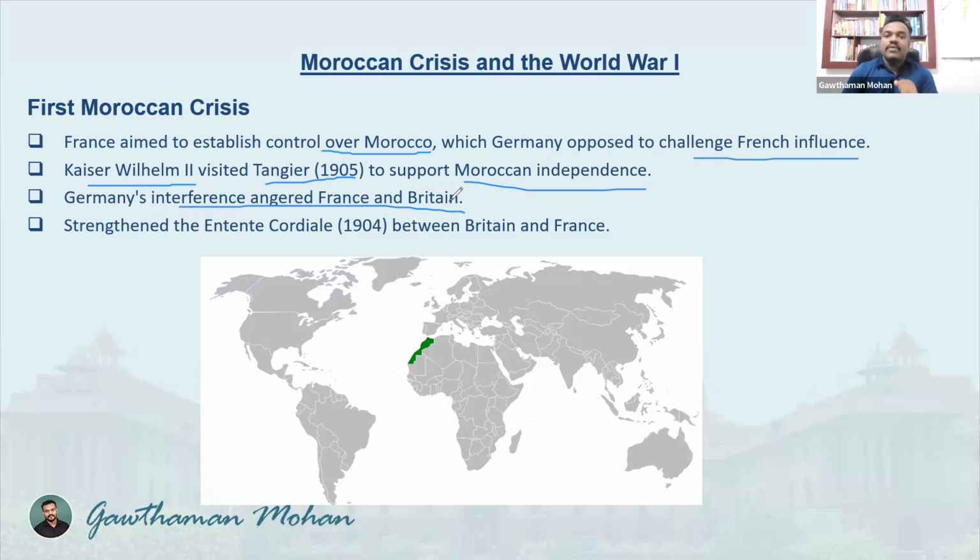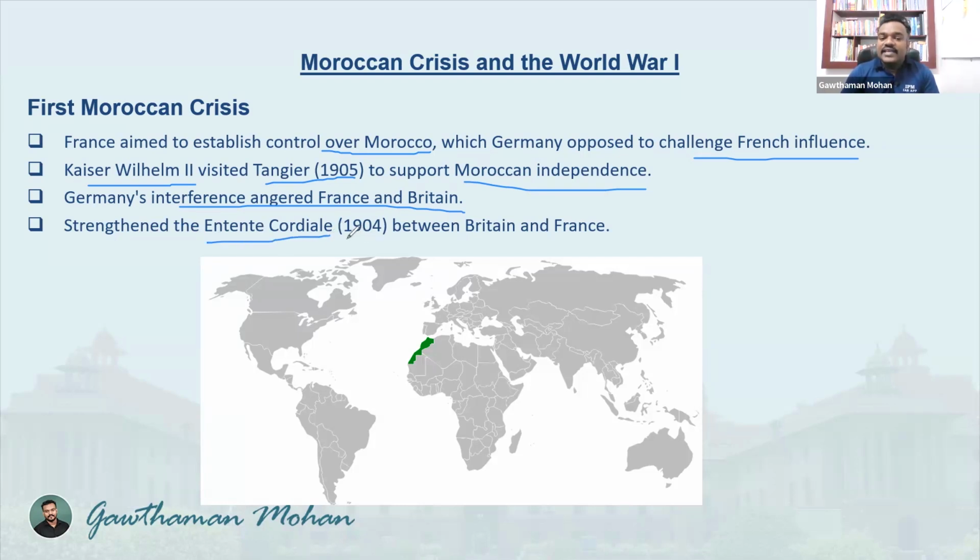So now there is a problem happening. Initially this was a problem between two countries, France and Germany. But suddenly Germany interfered in these affairs, and when Kaiser Wilhelm II visited Tangier and expressed support for Moroccan independence, this aggravated the problem. Britain also got involved because it didn't like Germany's interference. It strengthened the Entente Cordiale.